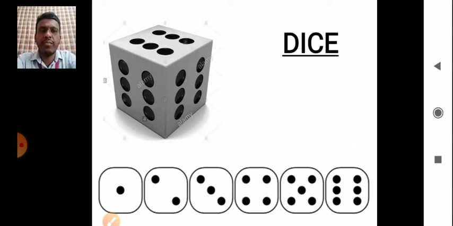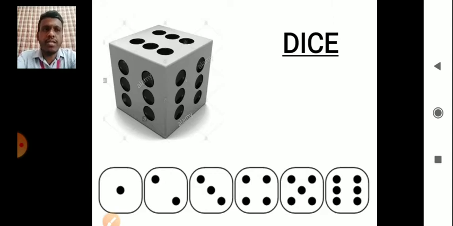Is there any other possibility of any other outcome? No, there is no other possibility. So your sample space is 1, 2, 3, 4, 5 and 6. Just like when you tossed a coin once, your sample space was either a head or a tail, so you had only two things in the sample space. Here you have six things in the sample space. So this is the concept of dice.